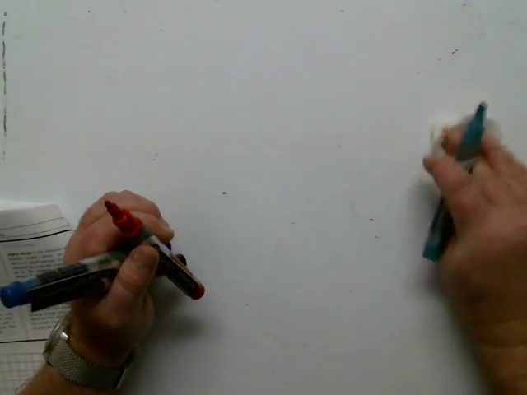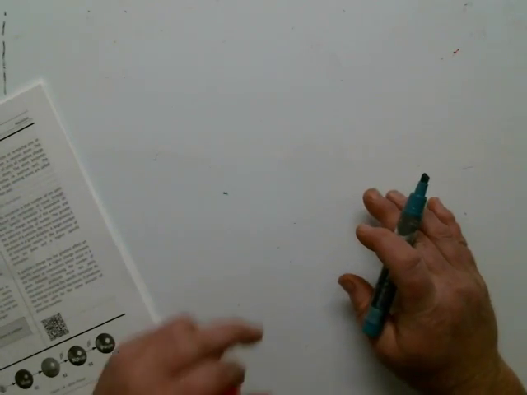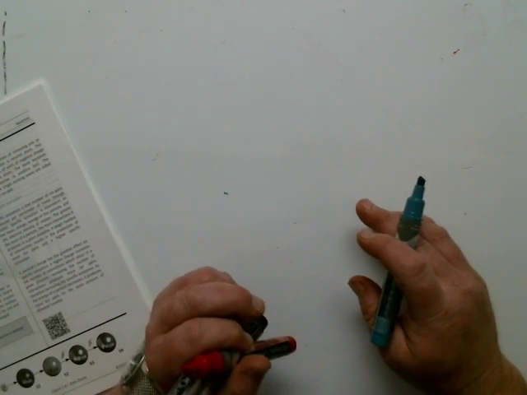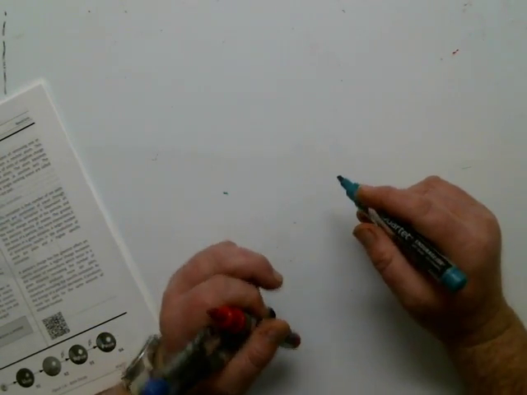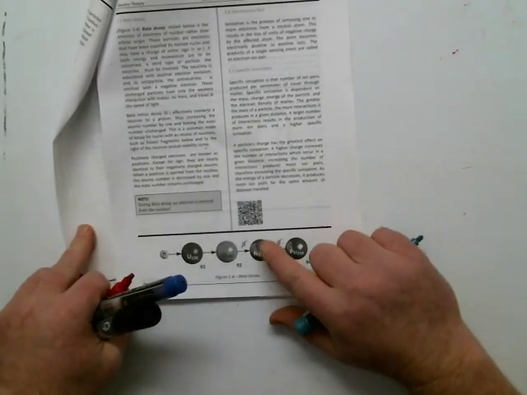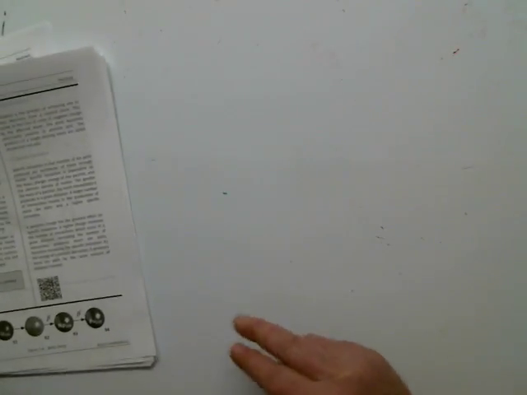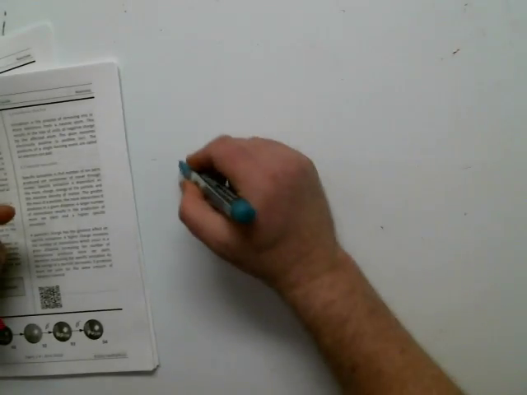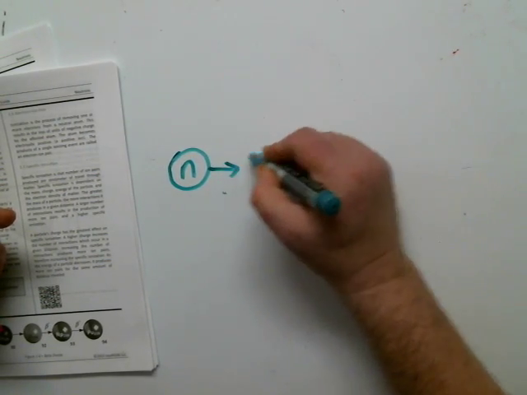All right. On the bottom of section 2.5, where it talks about beta decay, this is a very good example of beta decay. Right here, this is beta minus decay. And this is something that we're going to encourage inside our reactor. I'm going to start with a neutron, and it's going to be absorbed.